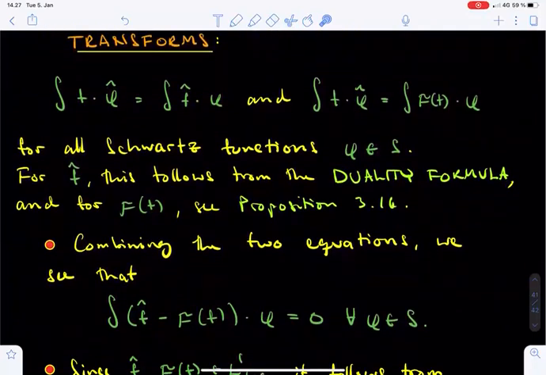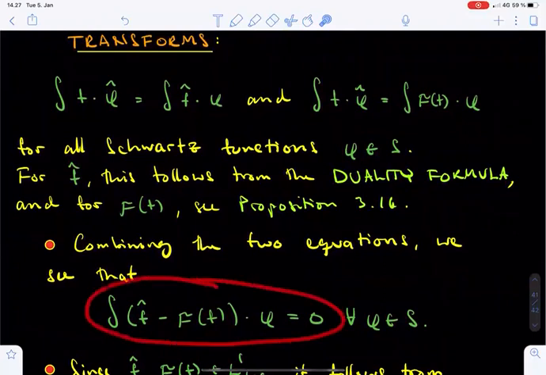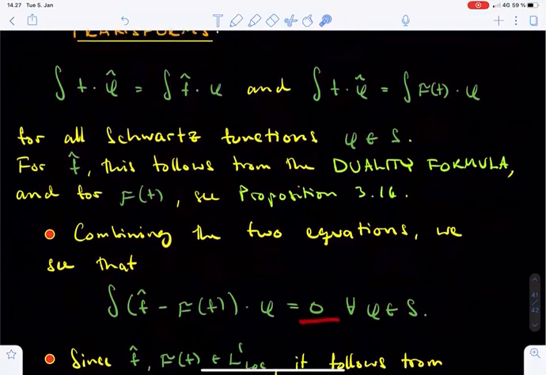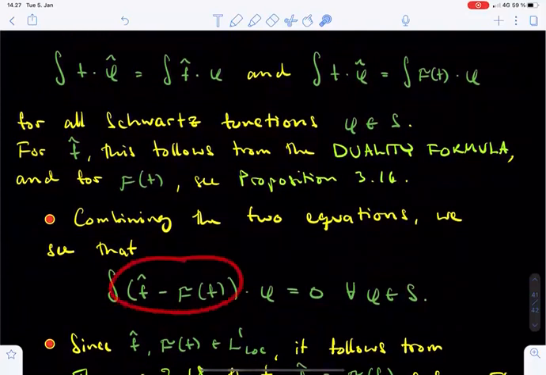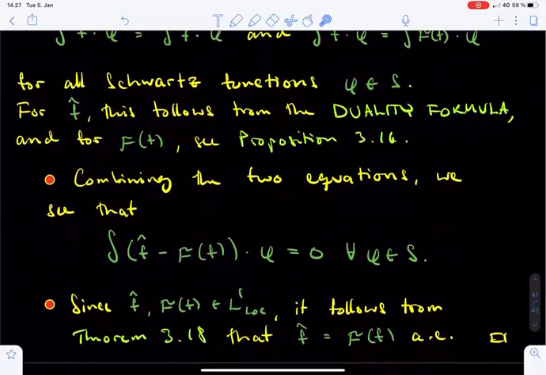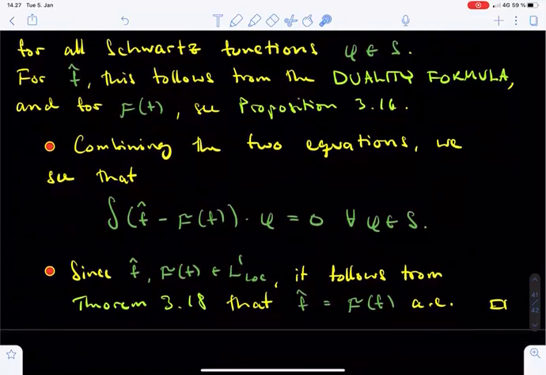Now we can subtract these two equations from each other. The result is that the integral of hat f minus calligraphic F of f times any Schwarz function phi is equal to 0. But the difference here, hat f minus calligraphic F of f, is certainly a locally integrable function. In fact, it is a difference between an L infinity function and an L2 function. So it follows from Theorem 3.18 that this difference is 0 Lebesgue almost everywhere. In other words, hat f equals calligraphic F of f almost everywhere, as we claimed. This completes the proof of Corollary 3.20.